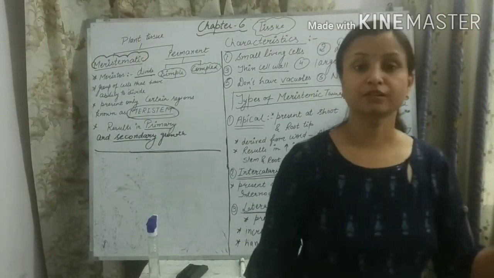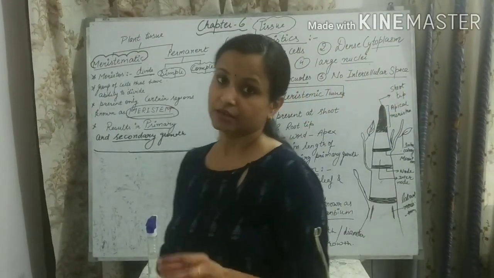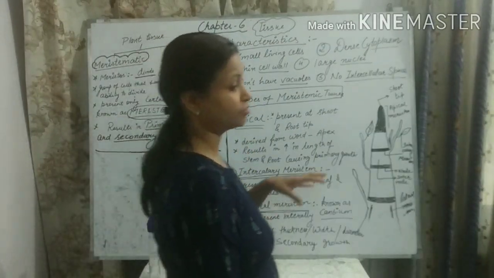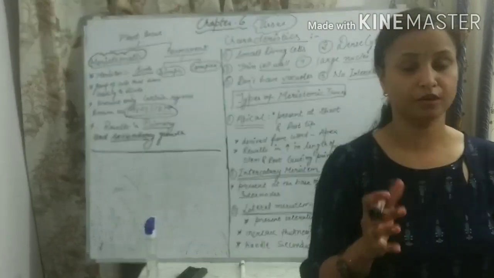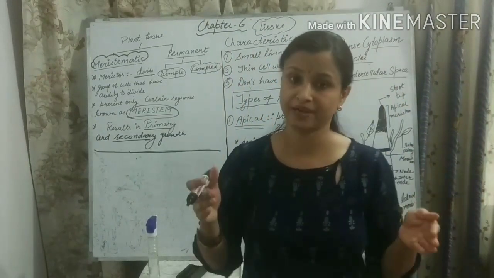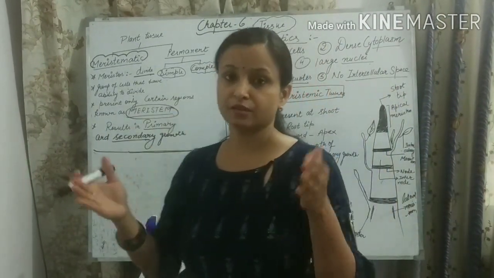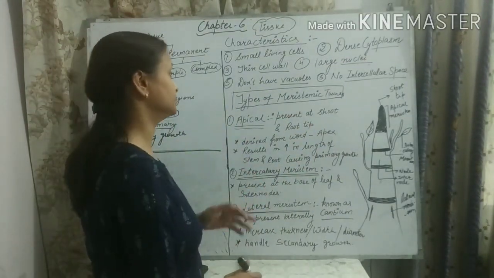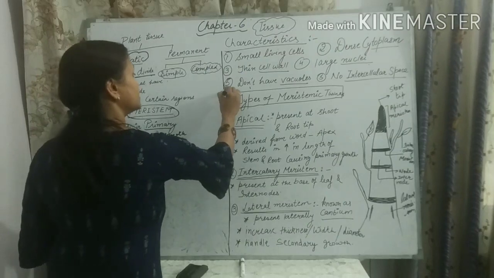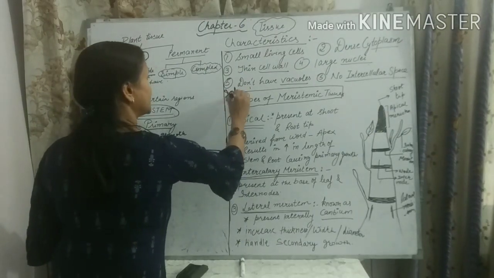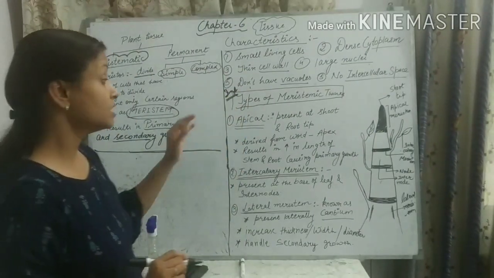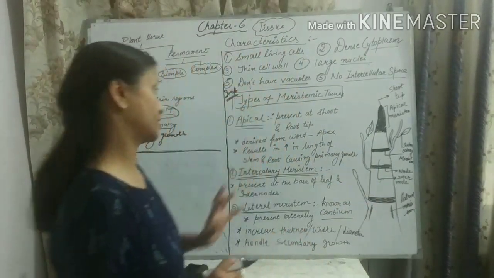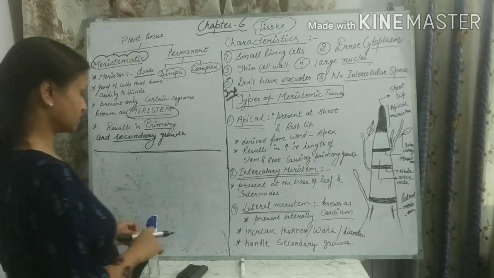Meristematic tissues are also of different kinds. So the name given to the different types of meristematic tissue is on the basis of their location. Location का मतलब कि plant में वो कहाँ present है, where they are present. On the basis of the region where they are present, their names are given to them. And this question is very, very important, student. Types of meristematic tissue along with the diagram. This question is very, very important. So now come to this topic.